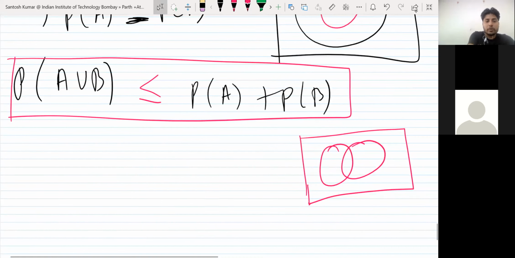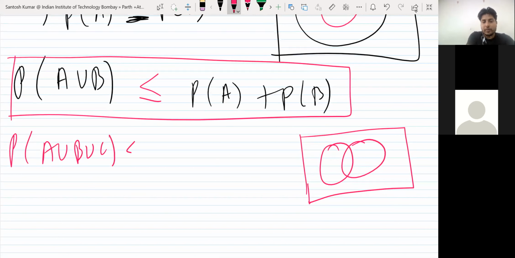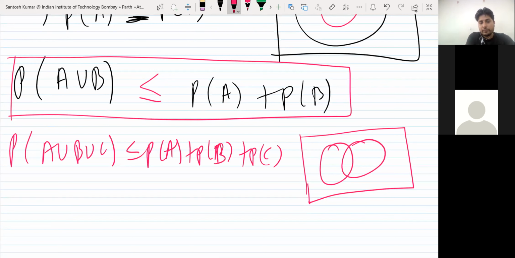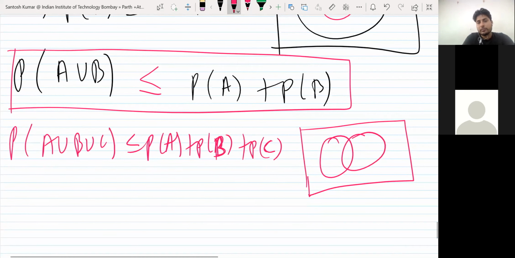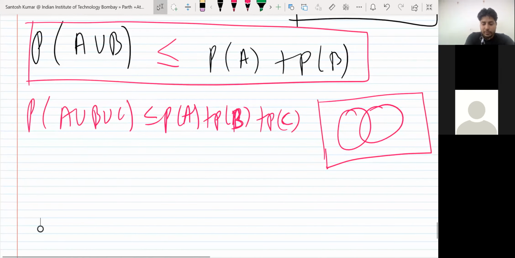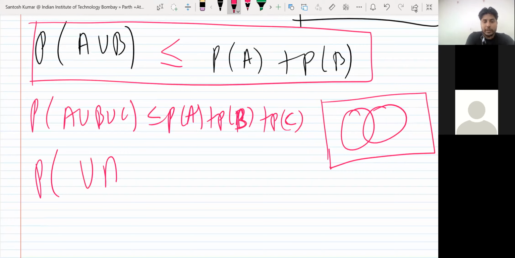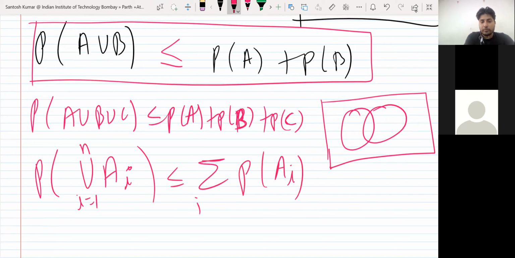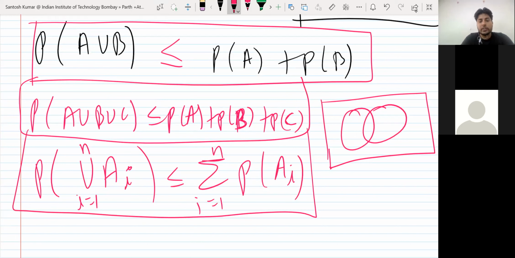Similarly, you can also write probability of A union B union C is less than or equal to PA plus PB plus PC. Like this. And you can generalize this result also: probability of the union of Ai's, i from 1 to N, is less than or equal to the summation of probability of Ai's, i from 1 to N. So you can write it in this way also, for 2, for 3, or for any natural number N. A1, A2, A3, these are events.